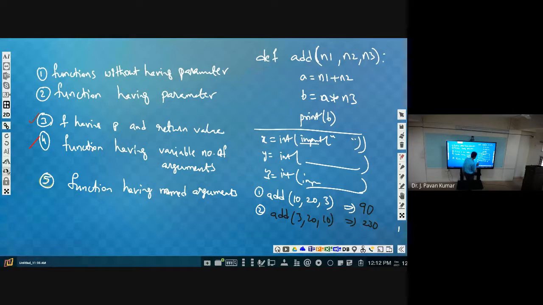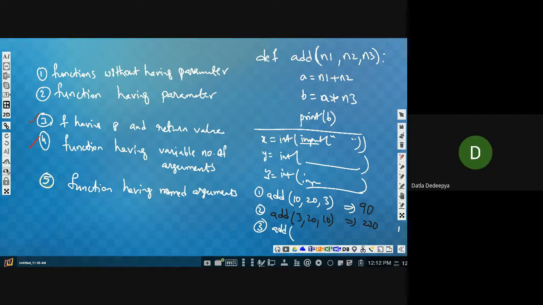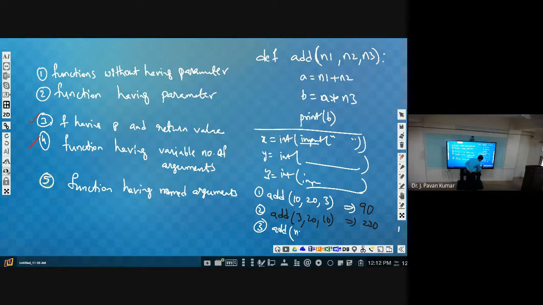Try to understand. I will give one simple example here. Add is the function name. Then this 3 should be the value of number 3. What is the parameter name for the third number? N3. So you use that name, n3 equal to 3, like this you assign.